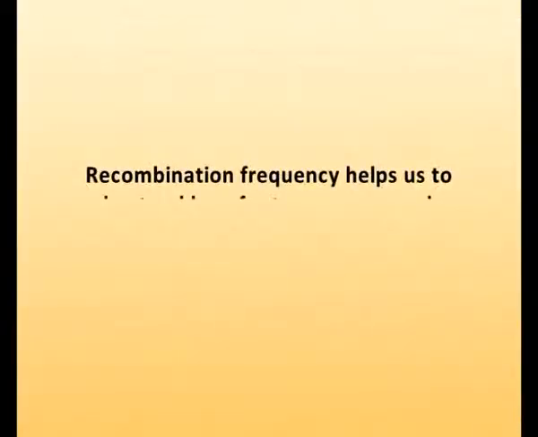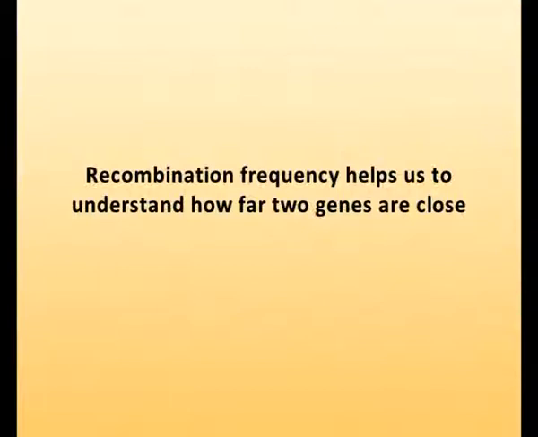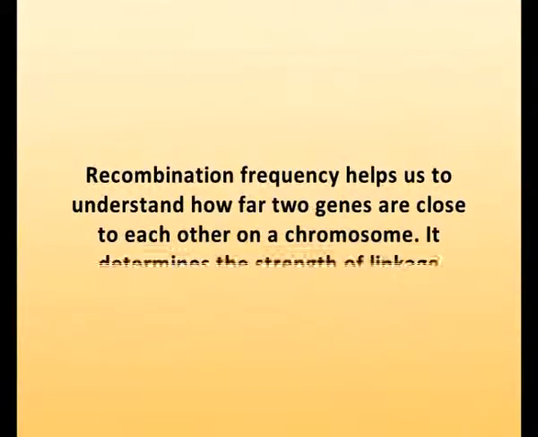Recombination frequency means the total number of recombinants out of the total progeny produced. Recombination frequency helps us to understand how far two genes are from each other on a chromosome. It determines the strength of linkage. The greater the recombination frequency, the greater the distance between the two genes, because there are more chances of crossing over. Similarly, the lower the recombination frequency, the more strongly the two genes are linked, because the chances of crossing over are less.